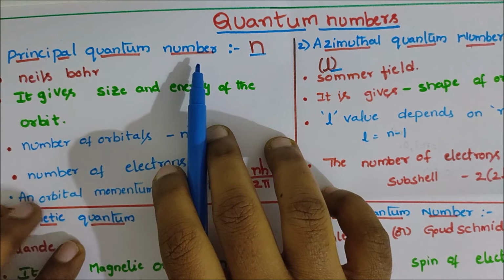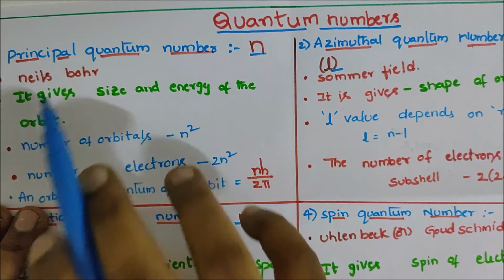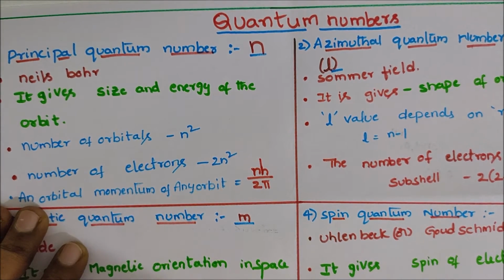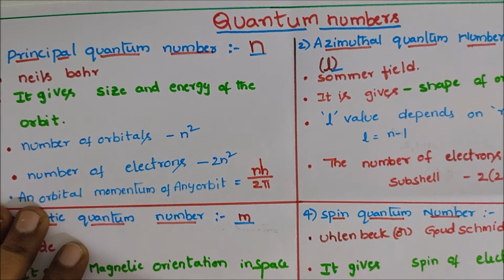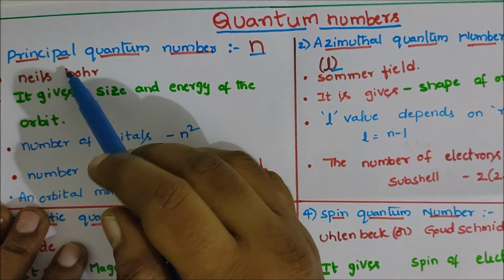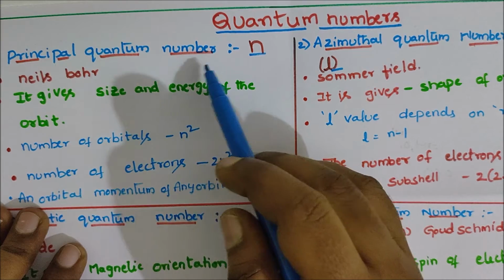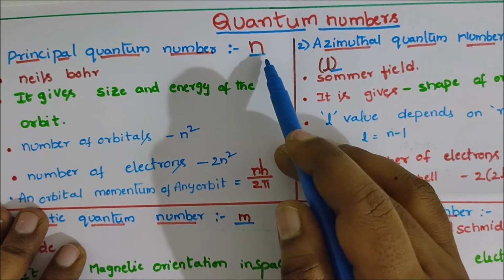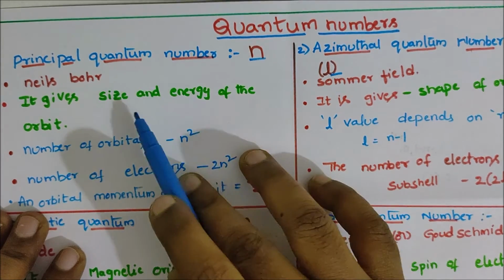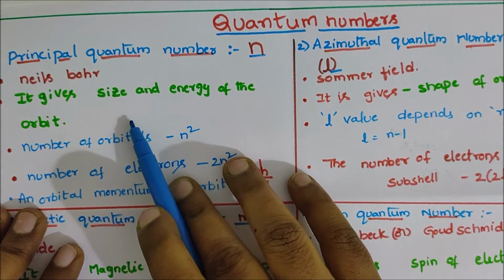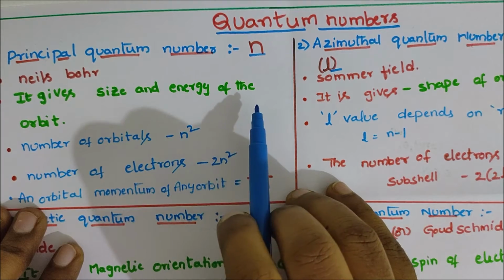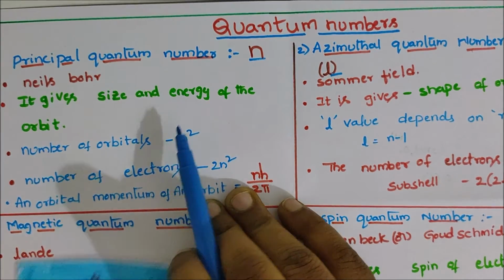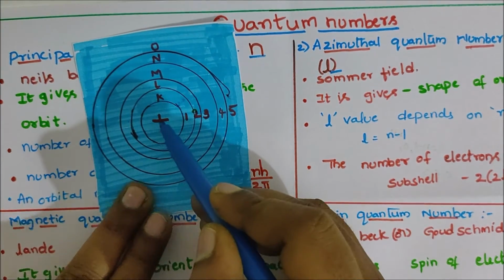Earlier we studied Bohr's theory. The principal quantum number gives the size and energy of the orbit.